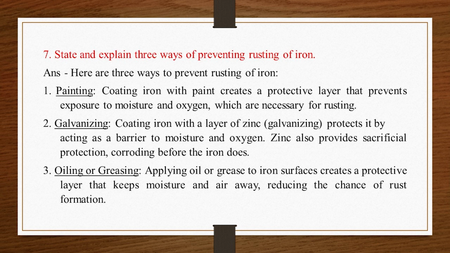7. State and explain 3 ways of preventing rusting of iron. Answer: here are 3 ways to prevent rusting of iron. 1. Painting. Coating iron with paint creates a protective layer that prevents exposure to moisture and oxygen, which are necessary for rusting. 2. Galvanizing. Coating iron with a layer of zinc, galvanizing, protects it by acting as a barrier to moisture and oxygen. Zinc also provides sacrificial protection, corroding before the iron does. 3. Oiling or greasing. Applying oil or grease to iron surfaces creates a protective layer that keeps moisture and air away, reducing the chance of rust formation.